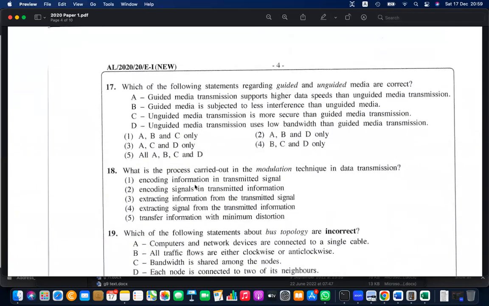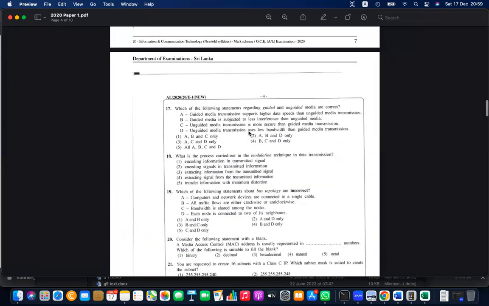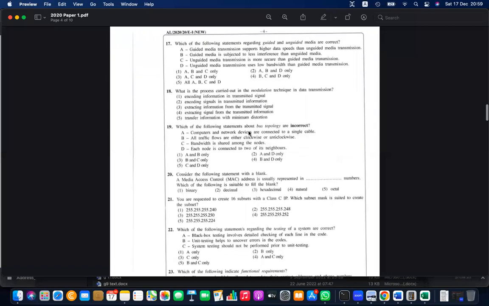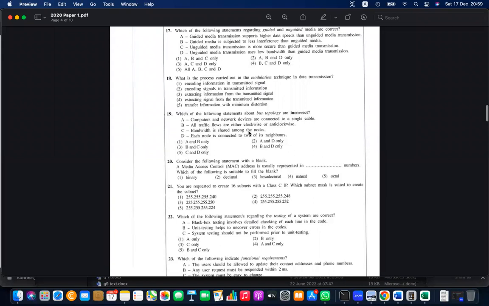Hope I'm not too fast, right? Not well, but I'll try to manage, at least try to finish half of the paper, because now we need to do this a little faster. Questions 17 to 23, so please provide your answers.